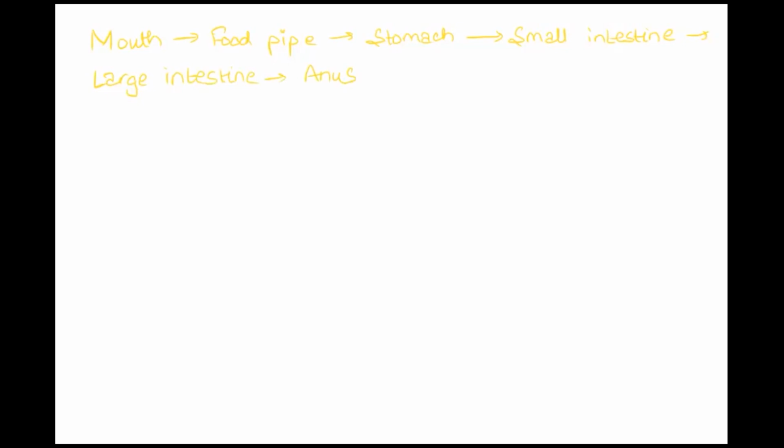So this is the flow of food that happens in our body. Okay, now is it clear to you all? Yes, sir. Any questions, anyone? No, sir.